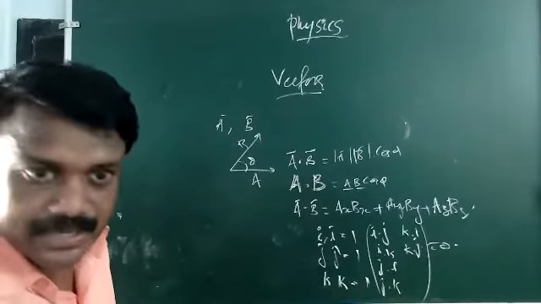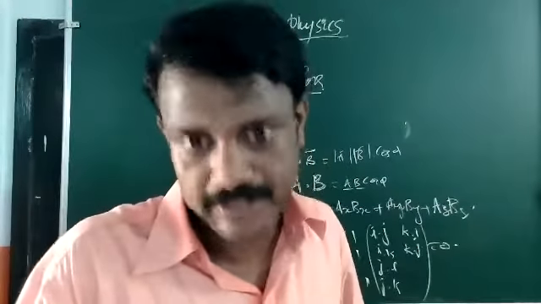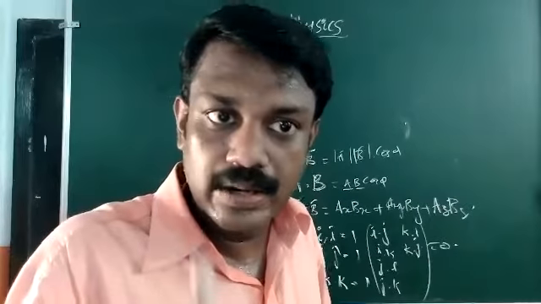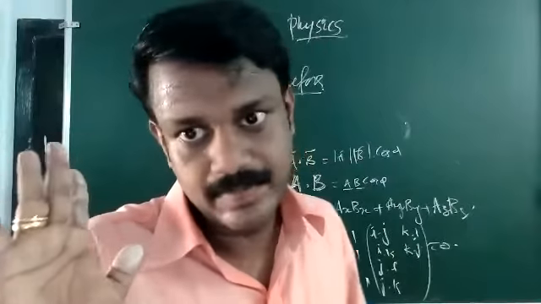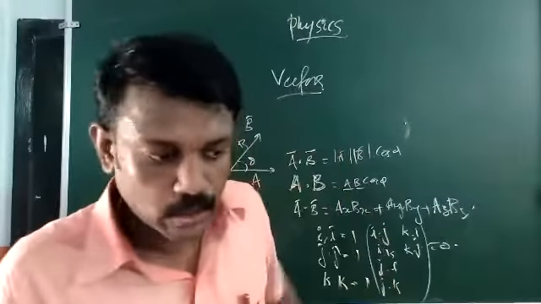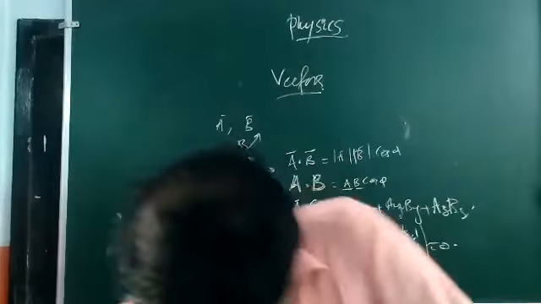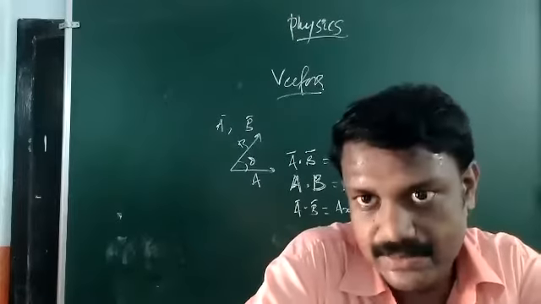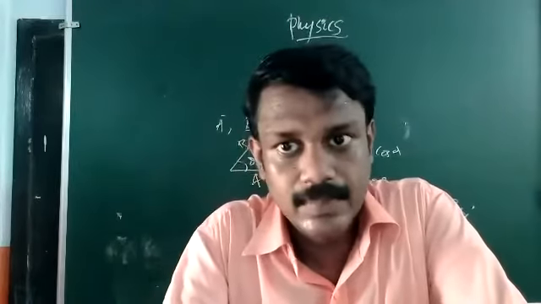If theta equals 0, that means parallel vectors, they give you a non-zero dot product. Remember that parallel vectors are the ones giving non-zero dot products. If the vectors are perpendicular, obviously their dot product will be 0. So the dot product can be used for checking the orthogonality of vectors. Orthogonality means whether they are perpendicular or not.